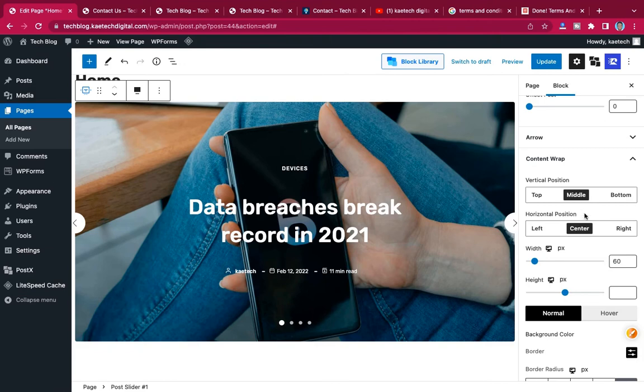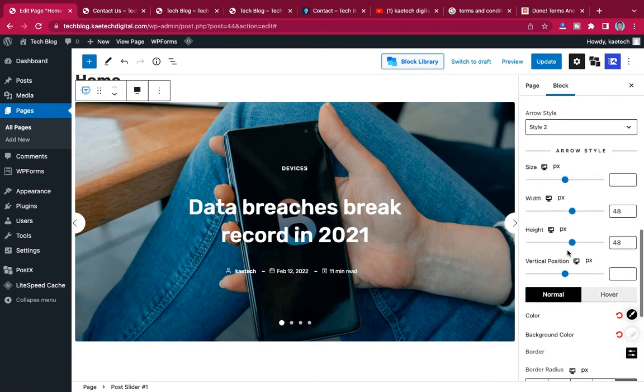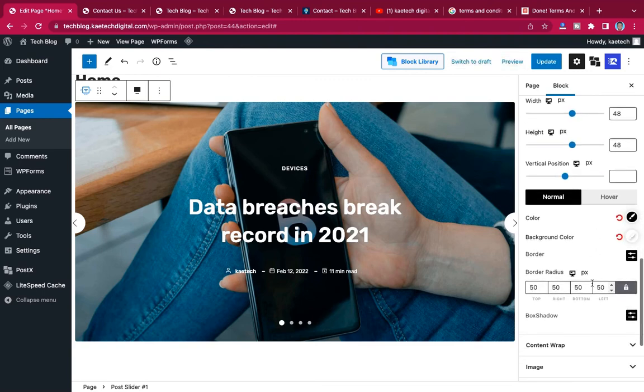And then we forgot to do the arrow too. So the arrow also, okay, you can choose any arrow style that you want, okay. It depends on you. So let's say you want this one, or this one, any style that you want. And then the height, the width, the position, vertical position, and all those things you can change. Even the color, okay, you can play around with it.